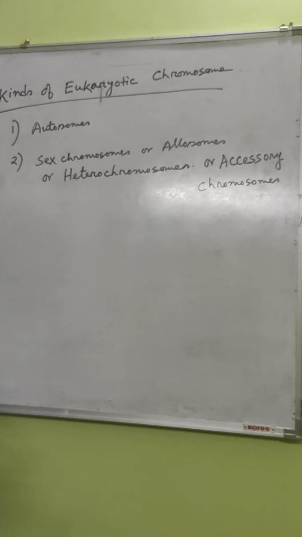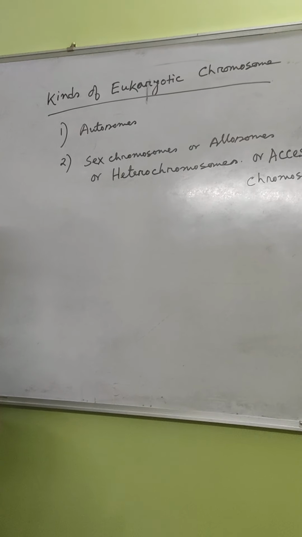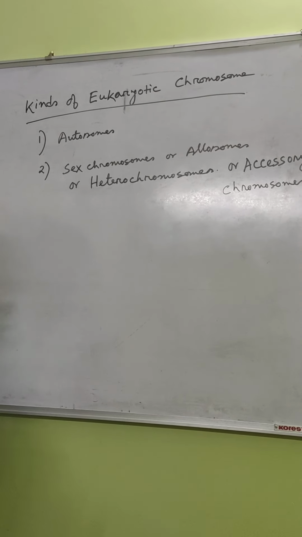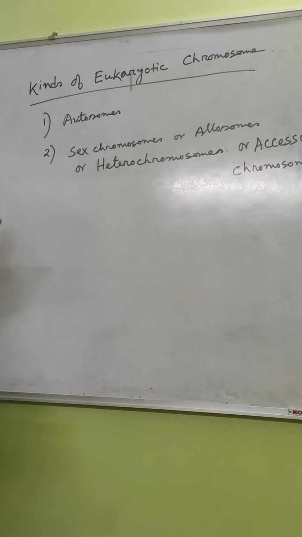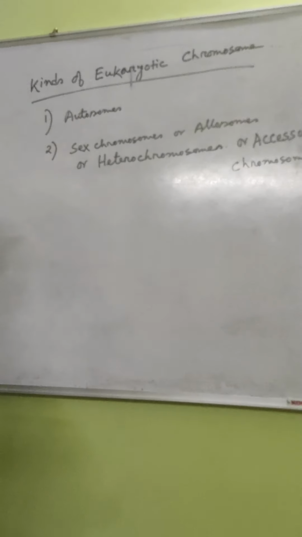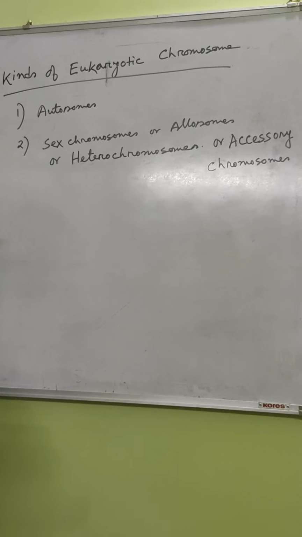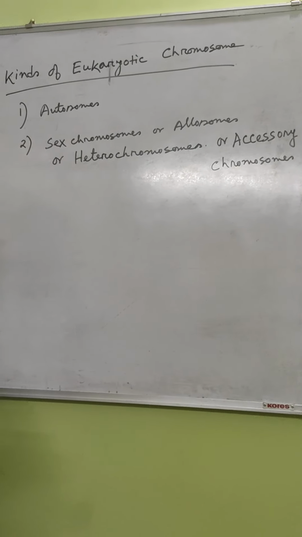Eukaryotic chromosomes are of two types. One is called autosomes, another one is called sex chromosomes. Autosomes are always greater in number and they determine different body characters. Sex chromosomes, on the other hand, determine the sex of their bearer. Sex chromosomes are also known as allosomes or heterochromosomes or accessory chromosomes.